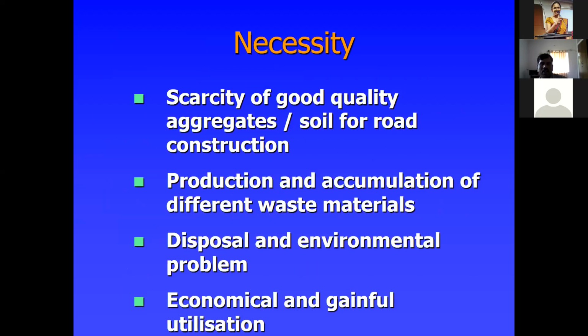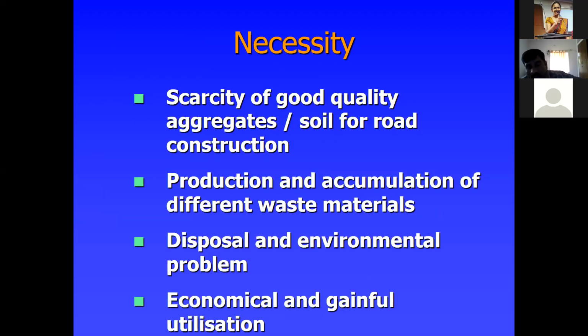Some locally available materials are necessarily used in the construction of the sub base, base and sub base course. It is very important because of the scarcity of good quality aggregates, especially for soil road construction, and also because of the production and accumulation of different waste materials. Definitely these are available in industries.